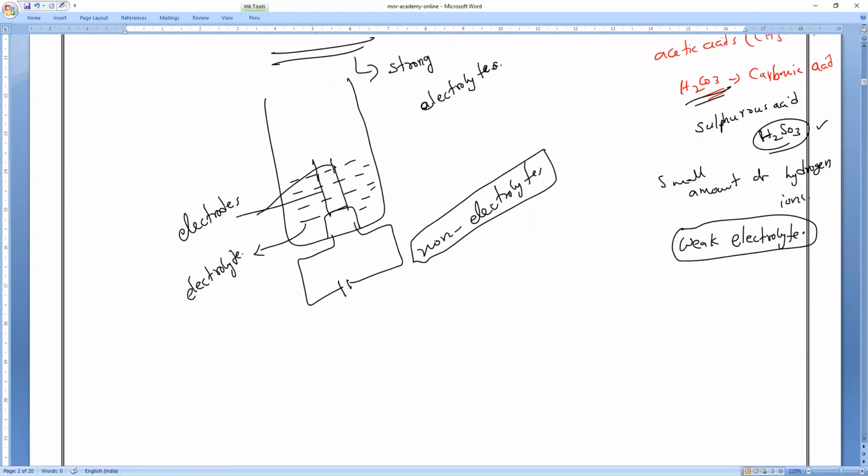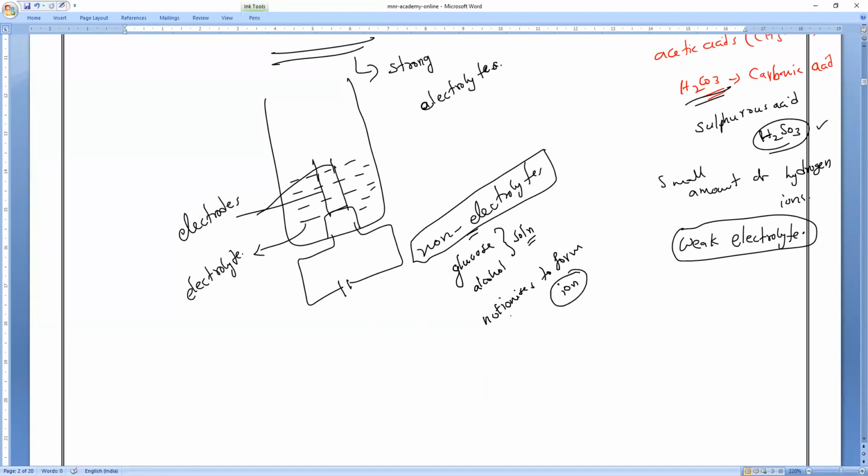How are you guessing, Krishna? Because we have seen that they do not conduct electricity. So glucose as well as alcohol solution, both are examples of non-electrolytes because there is no ionization. They do not ionize to form ions.